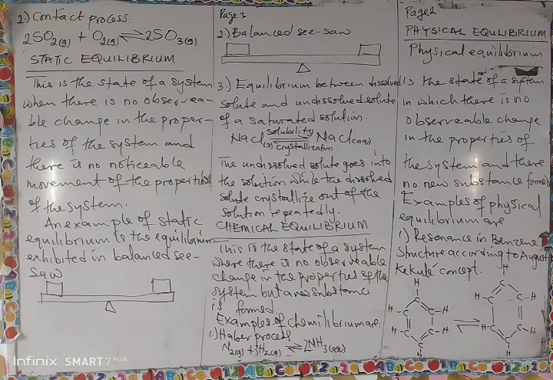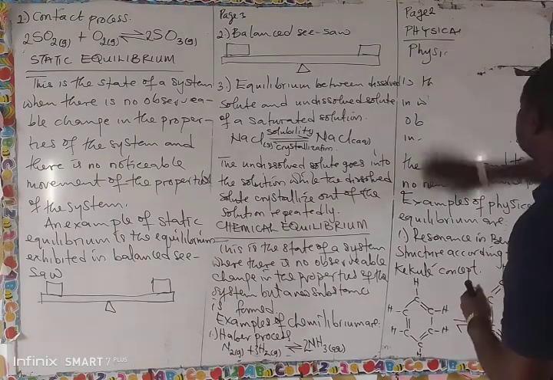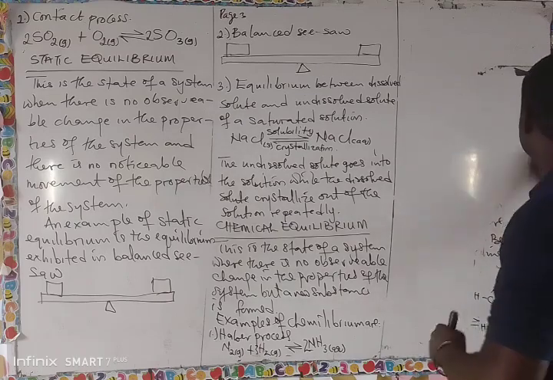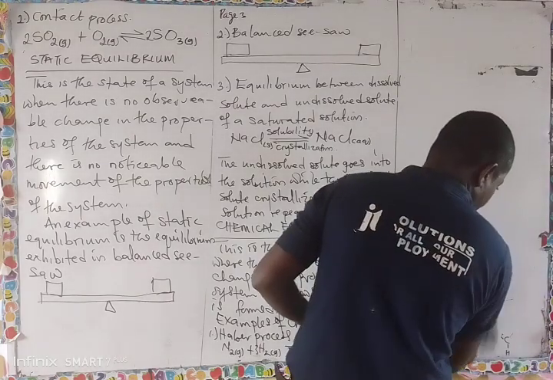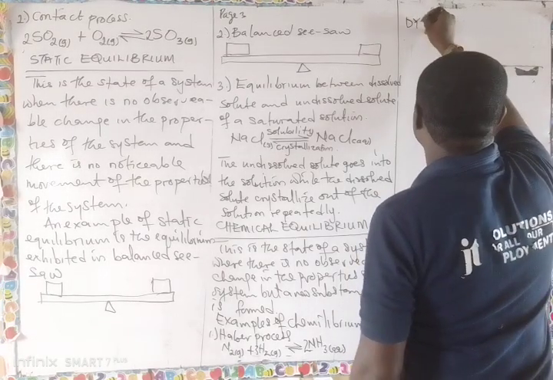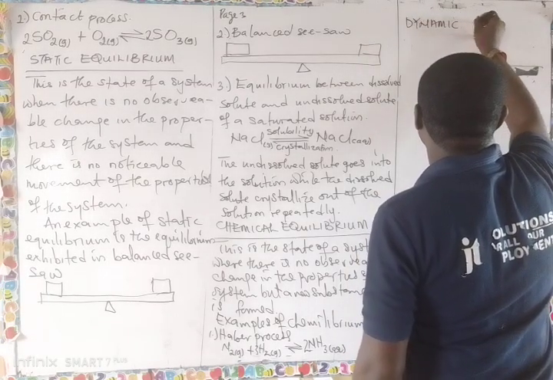Now finally, let's look at the other one, which is dynamic equilibrium. Opposite of static is what? Dynamic, movement. So let's look at dynamic equilibrium.